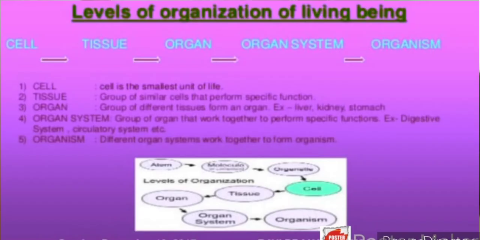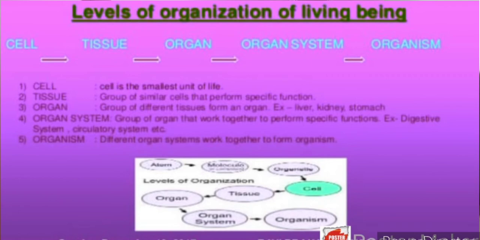Now, the next topic is levels of organization in living beings. The organization goes from a cell, then a tissue, an organ, an organ system, and the organ system makes the organism. If we define all these, first is the cell, the smallest unit of life. Then tissues, which are made up of groups of similar cells.